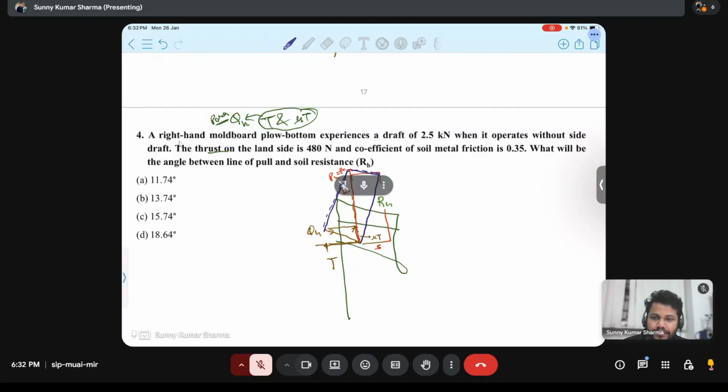A right-handed moldboard plow experiences a draft of 2.5 kilonewton. This is the draft. This line is the draft, PX, and it is 2.5 kilonewton. It is acting without side draft, so this is the line. The thrust on the land side is 480 newton. This T is 480 newton. And the coefficient of soil-metal friction, mu, is 0.35. What will be the angle between line of pull and soil resistance?